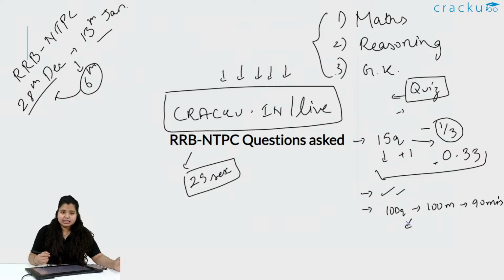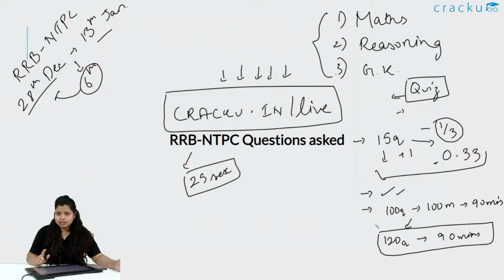And for Tier 2, that is CBT 2, there are 120 questions and the time is again the same, that is 90 minutes. That means the only thing that increases, along with the level of the question, is the number of questions within the same limit of time. That means time is really important.